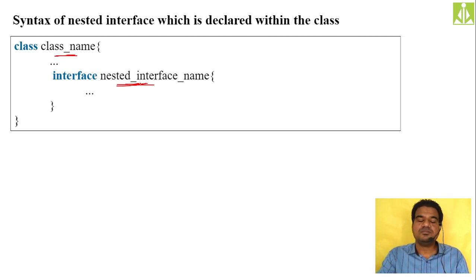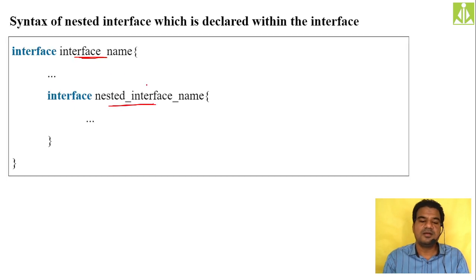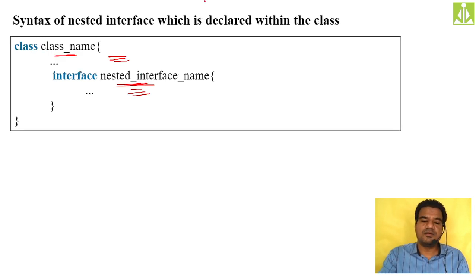So here we have the definitions, and here we have the declarations. Here also we have the declarations, no problem at all. Here also the same thing: outer will have the definitions, inner will have the declarations, no problem.